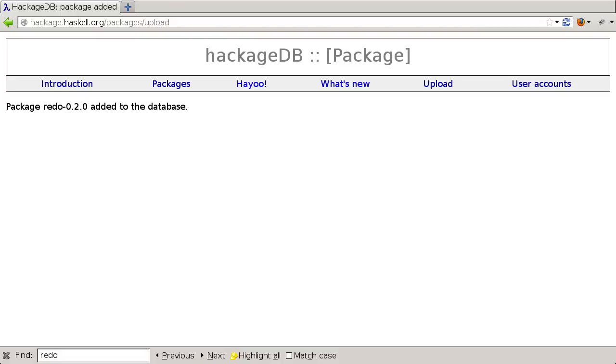And now that our package has a Cabal file, it's going to be a lot easier to add Haddock documentation to it, which is basically the Haskell equivalent of JavaDoc or any of those other inline sort of documentation systems. So we'll take a look at that in the next episode.